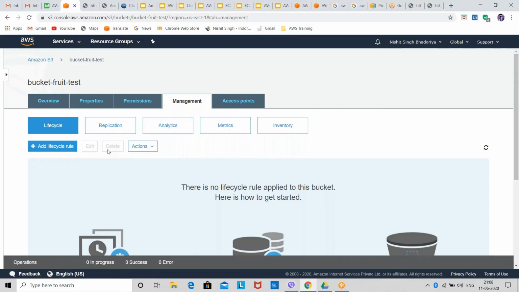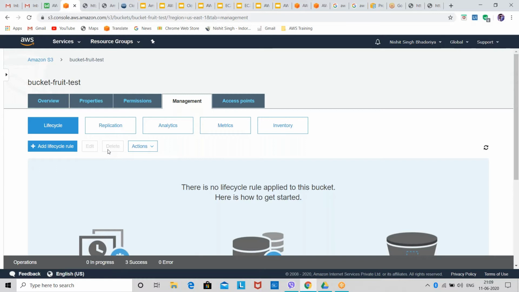Nishit, Lokendra here. I have a signal issue since it was continuously raining here, so in between I have some gaps, but I have a question on this. You mentioned the transition and one more option, the expiration configuration. How does it know whether a particular object has not been accessed for these 365 days? How does it come to know?